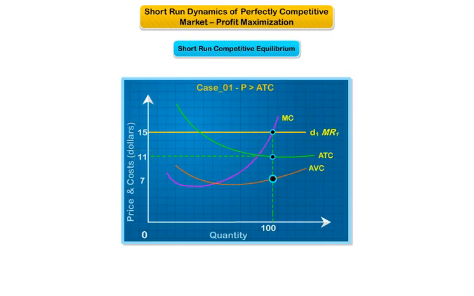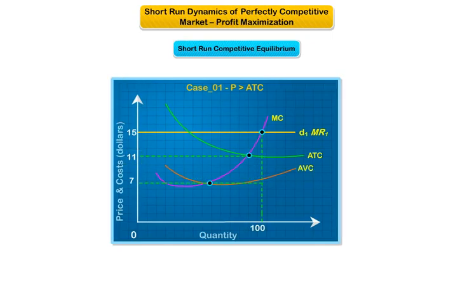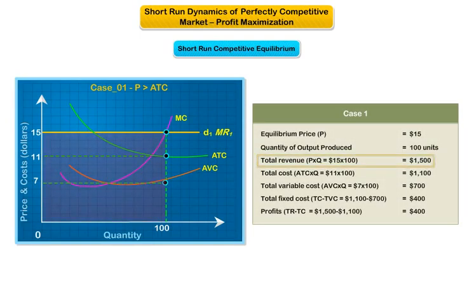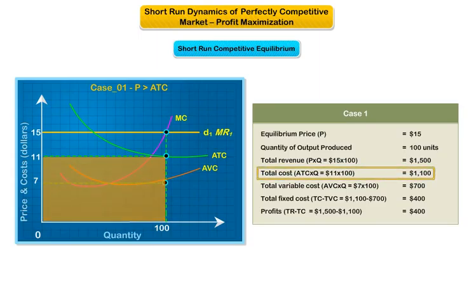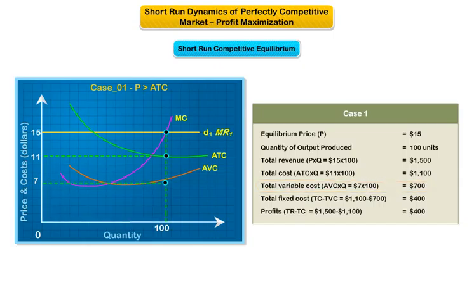Average variable cost is $7. So, total revenue at this point will be $1,500. That is $15 into 100. Total cost will be $1,100. That is $11 into 100. Total variable cost is $700. That is 7 into 100. Total fixed cost is $400.